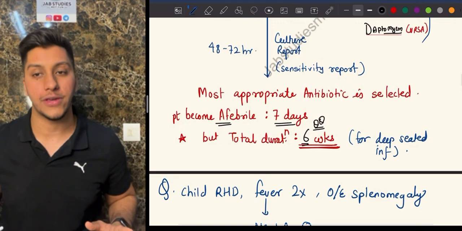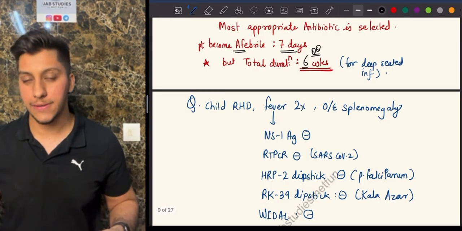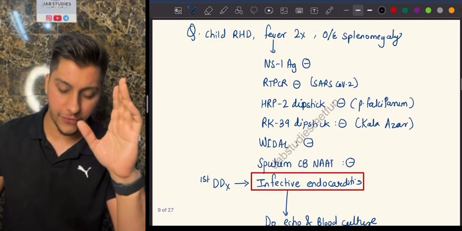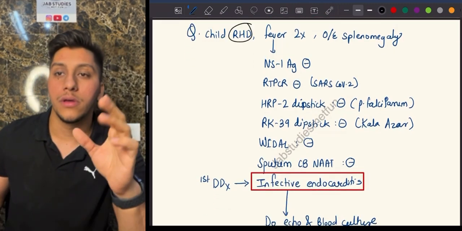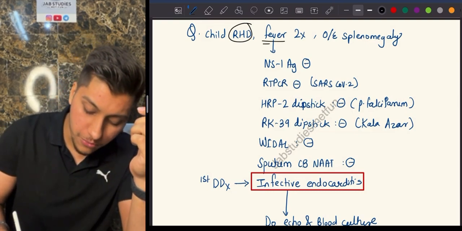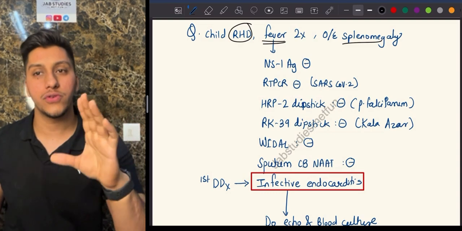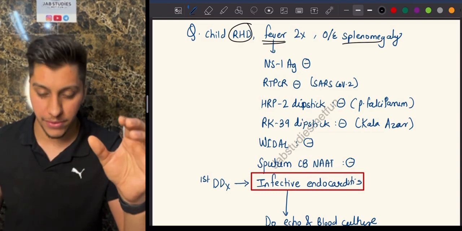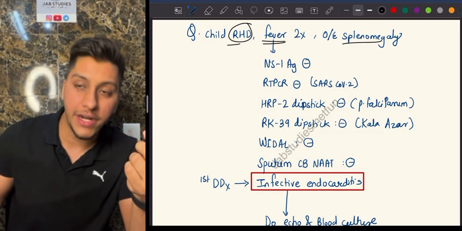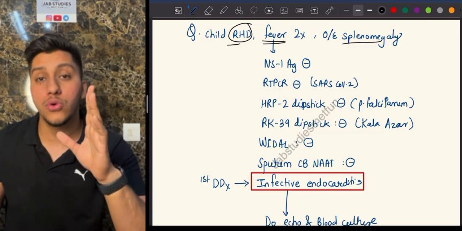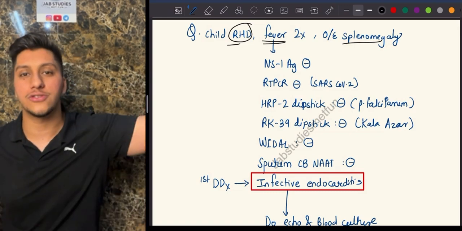This is also PYQ. So, how do you diagnose conditions like infective endocarditis? First of all, let us take an example of a question. You have a child who has a history of rheumatic heart disease. Along with that, he has fever on more than 2 occasions, and on examination, you find splenomegaly. So you see, a few criteria are getting matched up, right? IV history, a predisposing feature, a minor criterion, and a symptom as well. Now you cannot directly just see these 3 features and diagnose infective endocarditis.